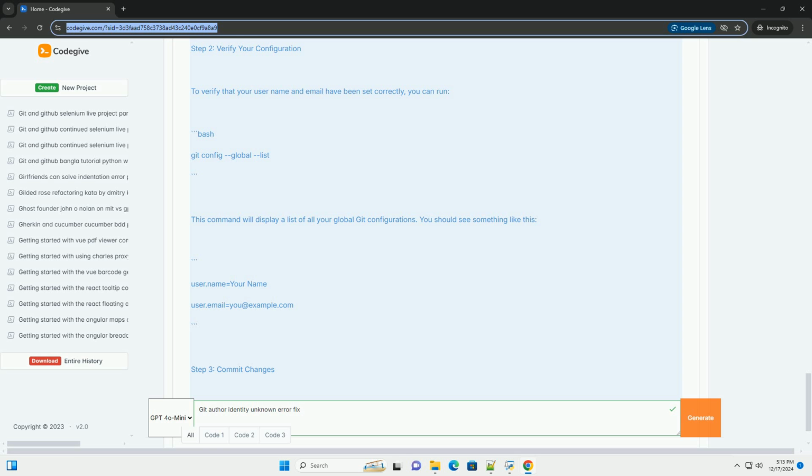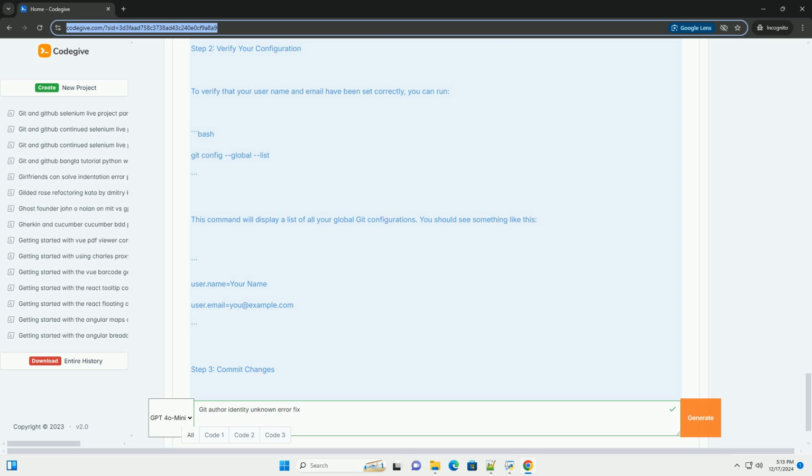Step 4, check for errors. If you still encounter errors after setting your username and email, ensure that you are in the correct Git repository, your Git installation is working correctly, and you have the necessary permissions for the repository.